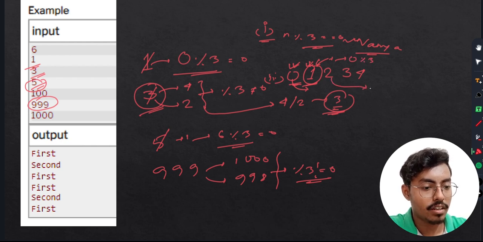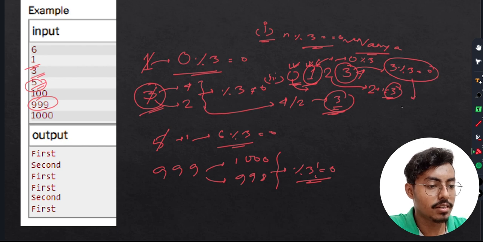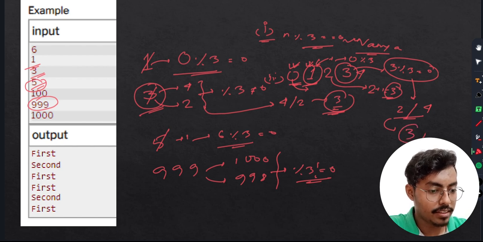If Vanya starts with 2 and increases it by 1, it is also divisible by 3. But if Vanya starts with 3, he cannot win because 3 is already divisible by 3. If he increases or decreases it, making it 2 or 4, in both cases Vova will make it 3 again. This will run infinitely and Vanya will not win, right?